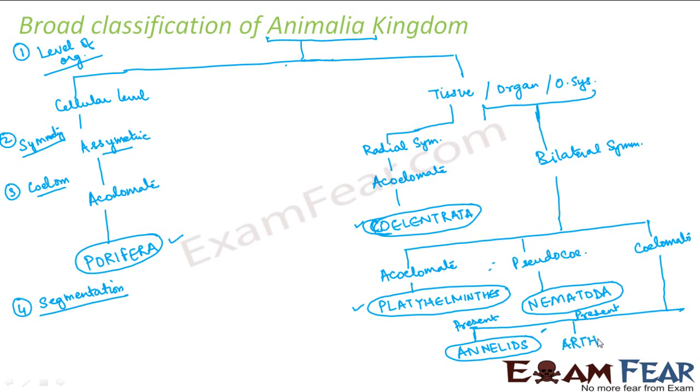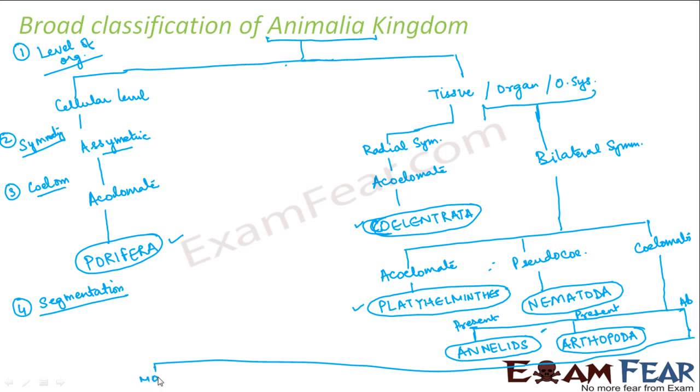Again, segmentation present, but the type of segmentation was different. They were known as arthropods. And for the rest of them, the segmentation was not present. So what were the left out ones? The left out ones were the mollusks.